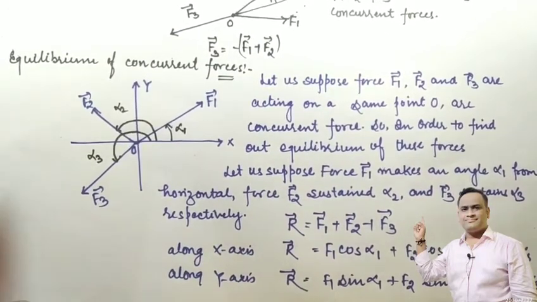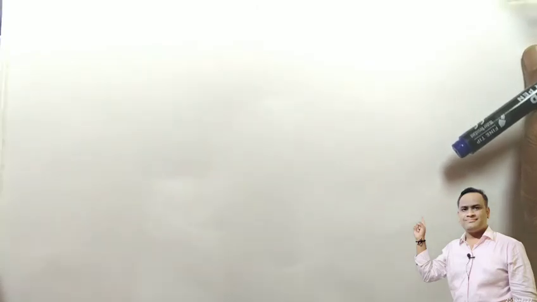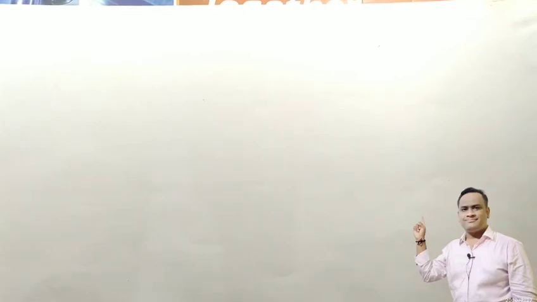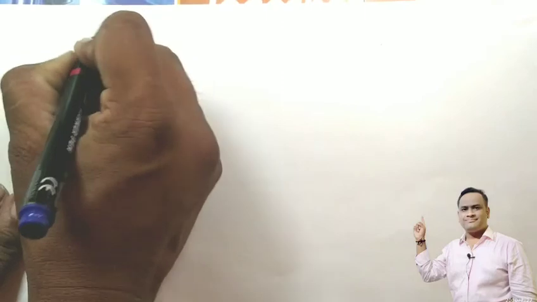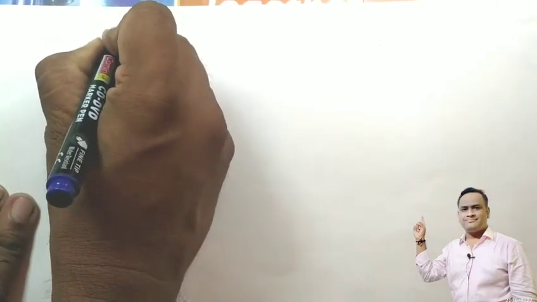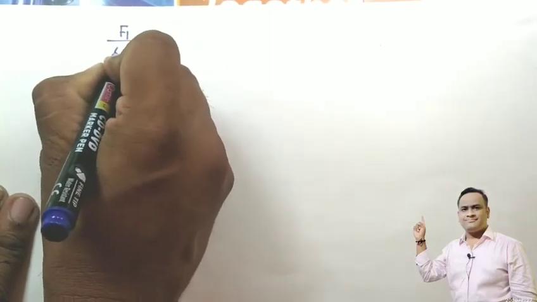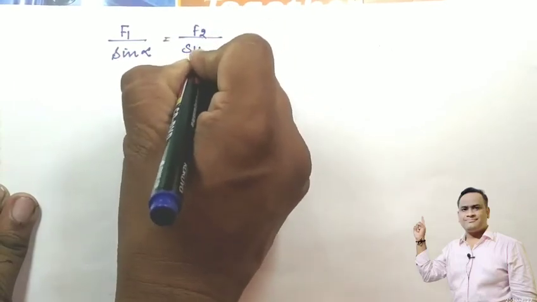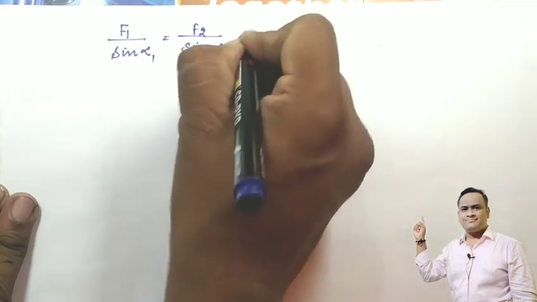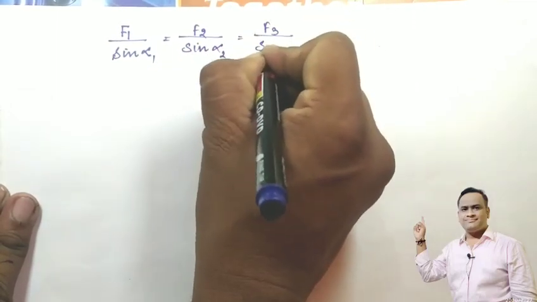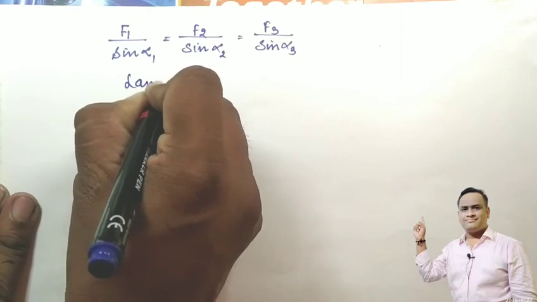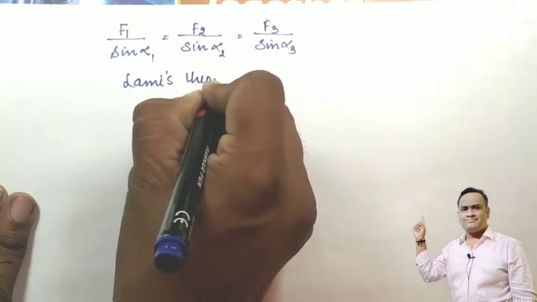Okay students, so we can give an expression to discuss the balancing of these three forces: F1 upon sin alpha 1 equals F2 upon sin alpha 2 equals F3 upon sin alpha 3, and this theorem is also known as Lami's theorem.